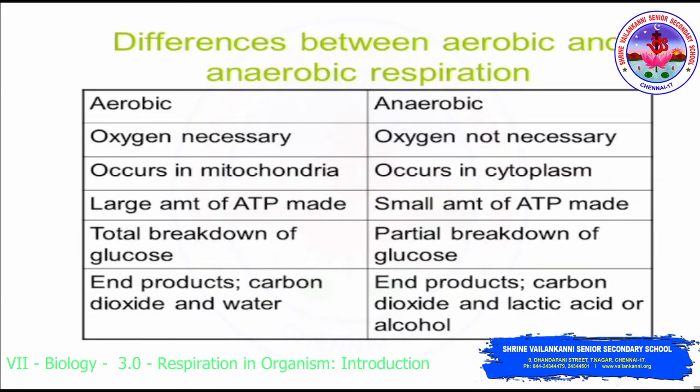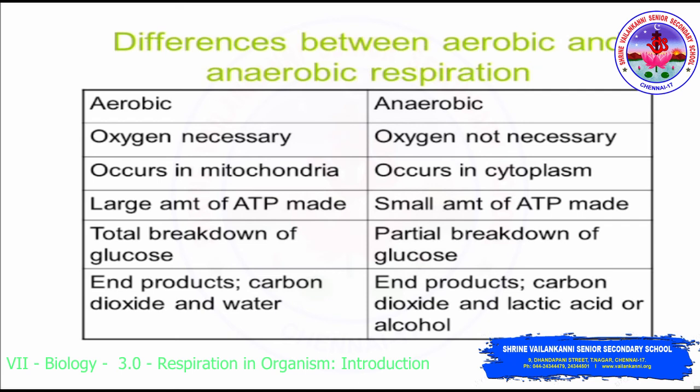Difference between aerobic and anaerobic respiration. So what are the differences? In aerobic respiration, oxygen is necessary. In anaerobic, oxygen is not necessary. Aerobic respiration occurs in mitochondria. Anaerobic respiration occurs in cytoplasm. A large amount of ATP is made with the help of aerobic respiration. A small amount of ATP is made with the help of anaerobic respiration.